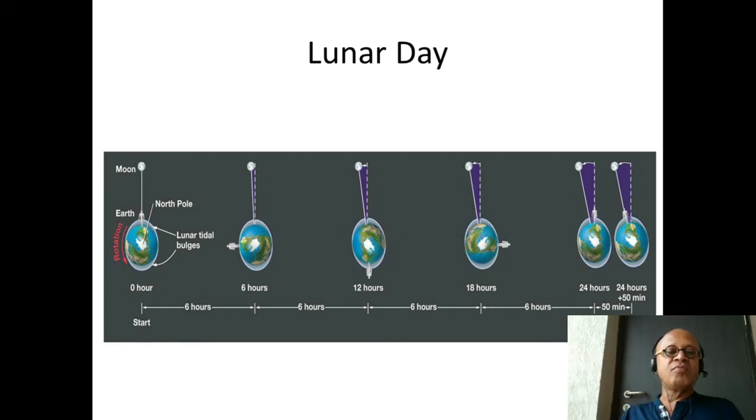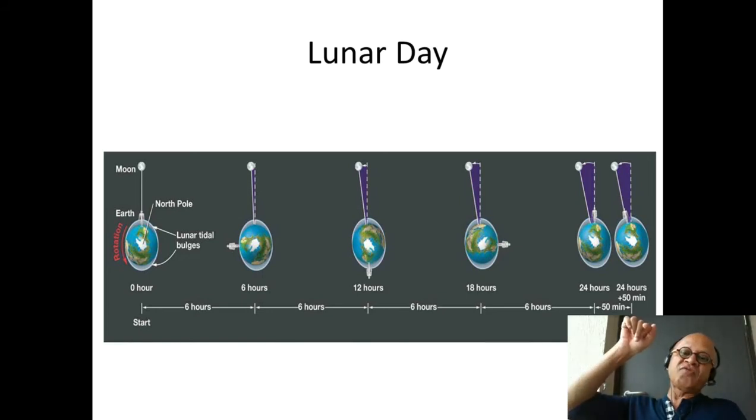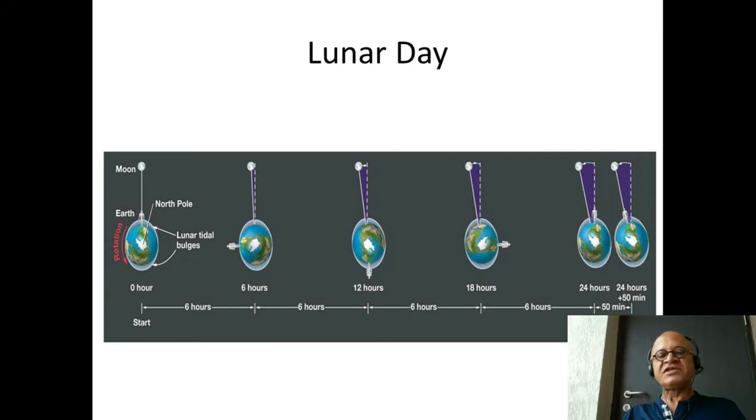Okay, so the moon is going to start rotating around the earth and earth is rotating. After 6 hours, the moon is over there and the guy Gulab has already reached here. 6 hours later, Gulab is down here. We are now looking from the top, from the pole. Nonetheless, 18 hours later, Gulab is over here, and 24 hours later, when Gulab is here, the moon has moved over. So for Gulab to catch up to the moon, it's going to take another 50 minutes.